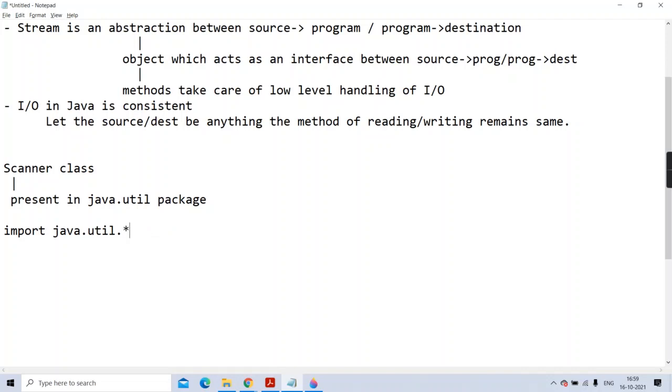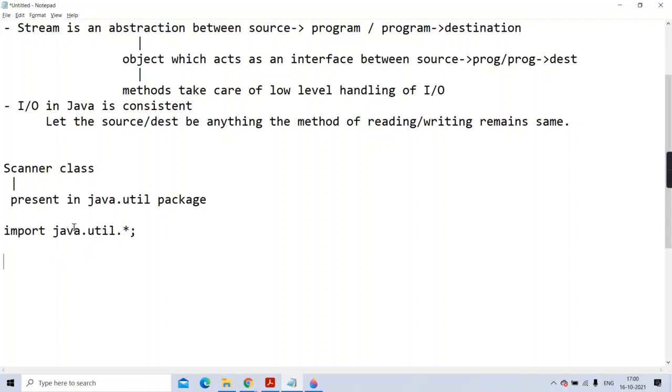Now, if I write star, will it import all the classes from that util package? Yes, but sometimes it is a waste of memory, because all the hundreds of classes in util will get loaded, and if you are not using all, you are going to use only selected ones, so there will be wastage of memory as well as waste of time in loading them. So it is good practice to import the specific class only. It's up to you how you are going to do it. So the first step, I hope, is clear to you guys.